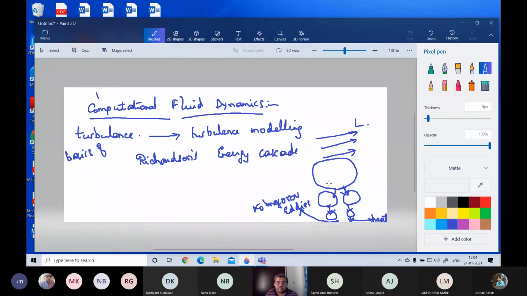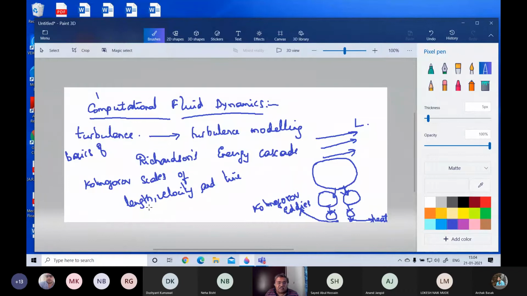Now this process we discussed last time. Then we also figured out a way to calculate the Kolmogorov scales of length, velocity, and time. So we discussed the Kolmogorov scales of length, velocity, and time.